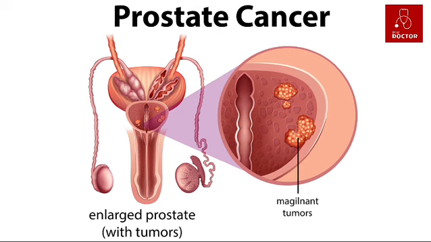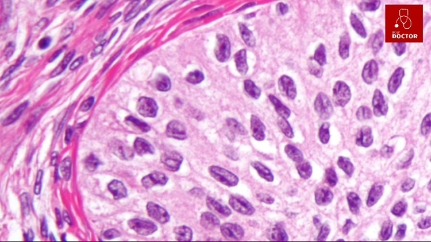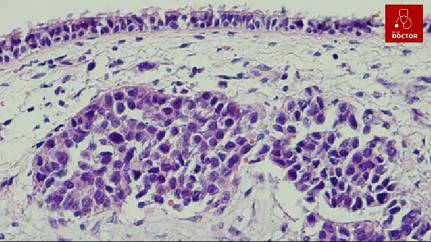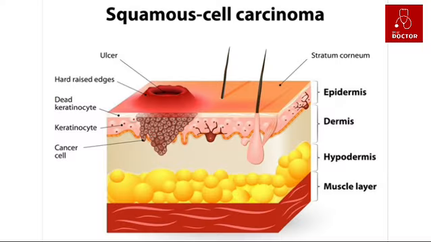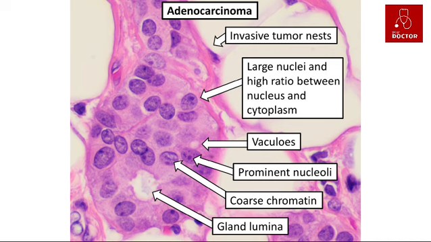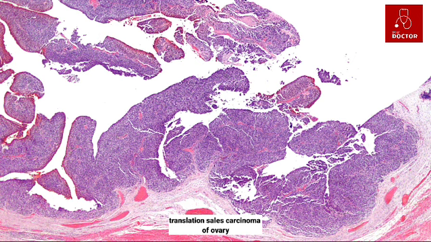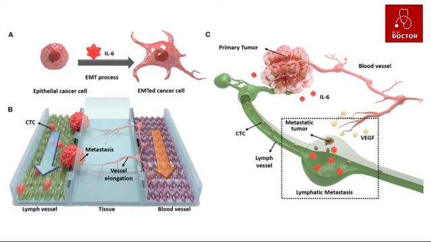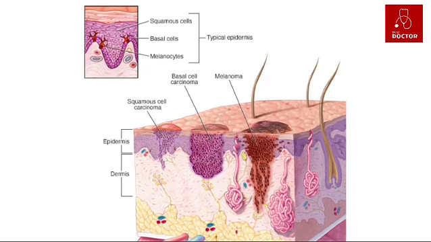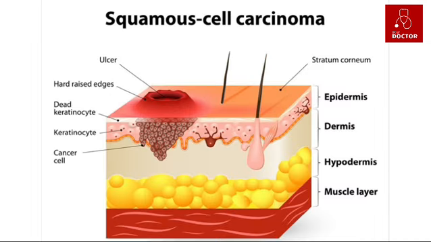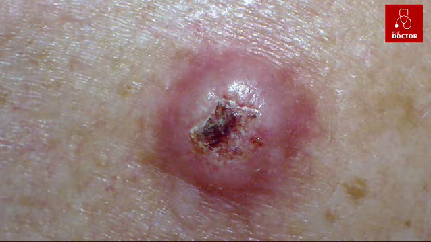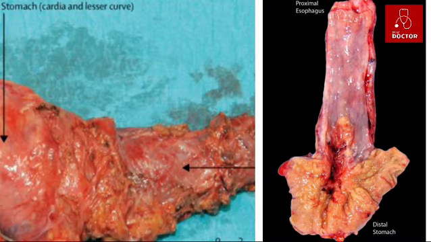There are different types of epithelial cells and these can develop into different types of carcinoma. These include: 1. Squamous cell carcinoma. 2. Adenocarcinoma. 3. Transitional cell carcinoma. 4. Basal cell carcinoma. 1. Squamous cell carcinoma. Squamous cell carcinoma starts in squamous cells. These are the flat, surface-covering cells found in areas such as the skin or the lining of the throat or food pipe, esophagus.